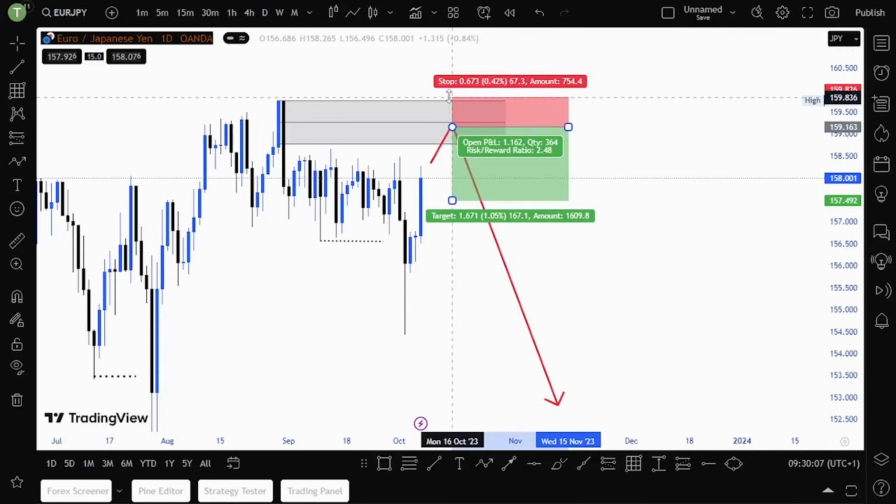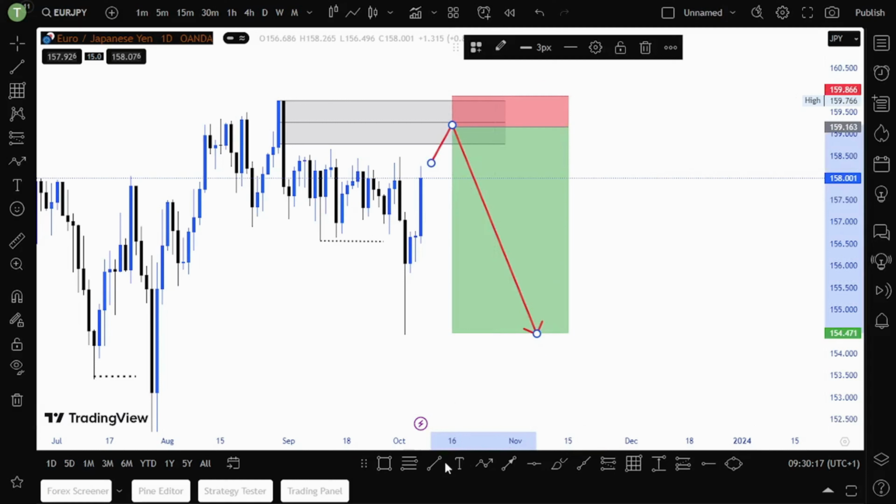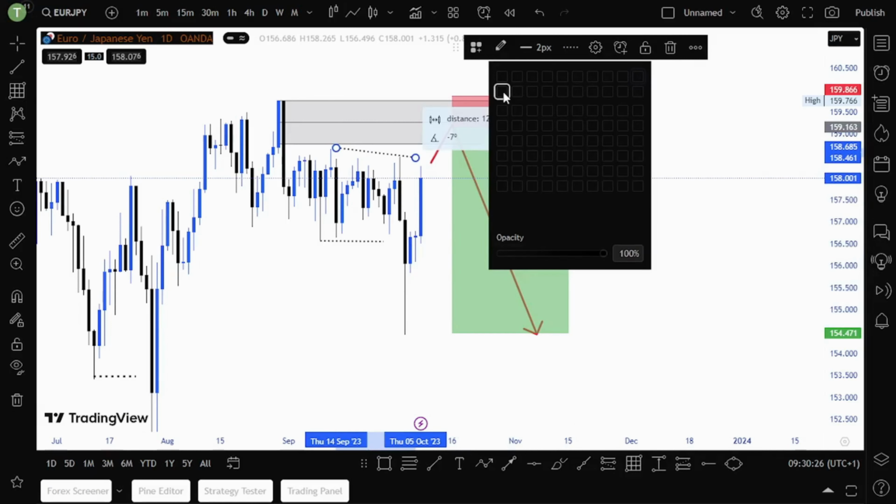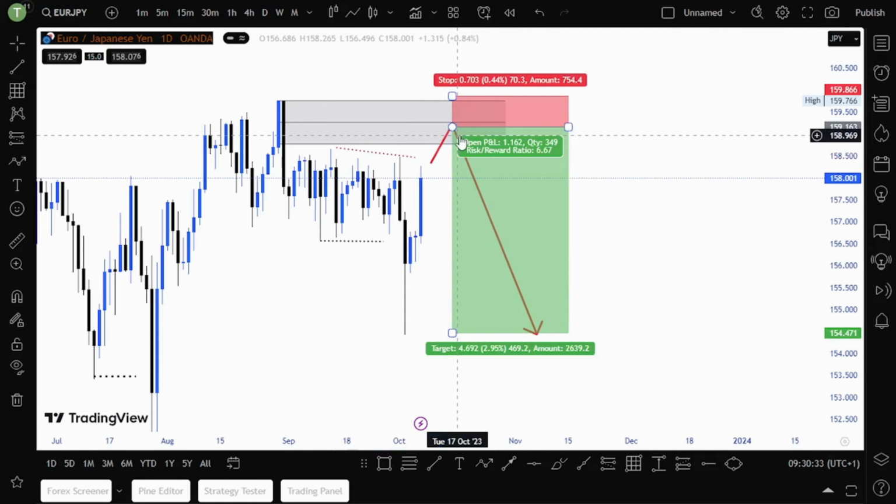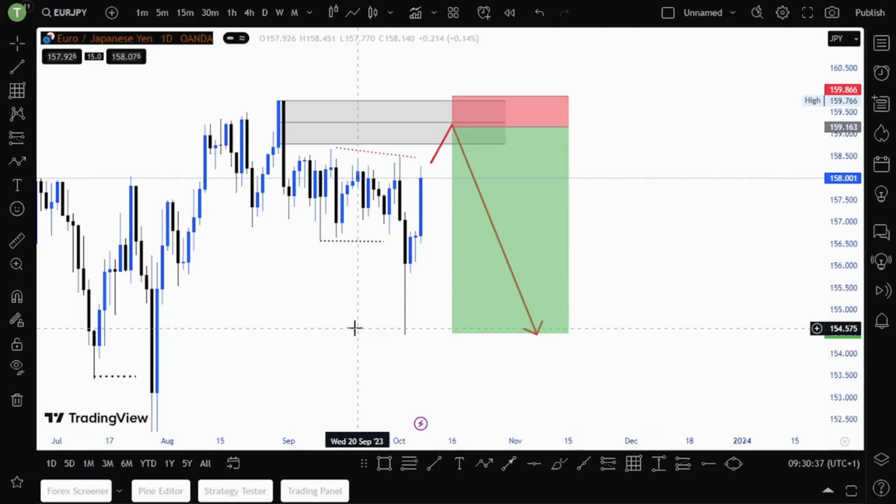So I'll be interested in sells if price takes out this liquidity which is above here. Once price goes up to grab that liquidity, and we see a bearish candlestick formation forming at this supply zone, then we sell, targeting this low here. So that is my view on EURJPY.